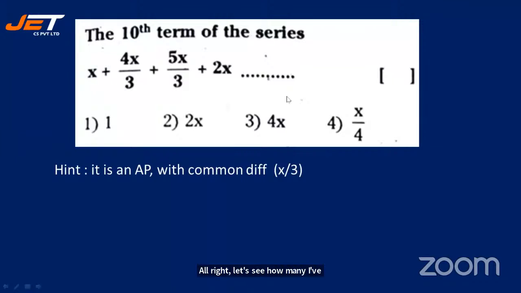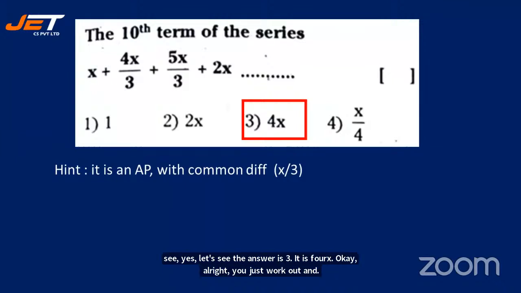I said 1, ma'am. Okay. Vaishali says 1. Pranavi says okay for what? Nikhil says 1. Let's see. Yes. Let's see. The answer is 3. It is 4x. Okay. All right. You just work out and find out. Definitely you will get this answer.